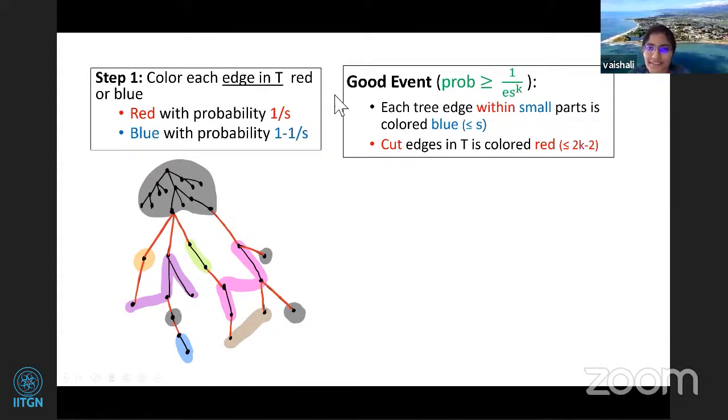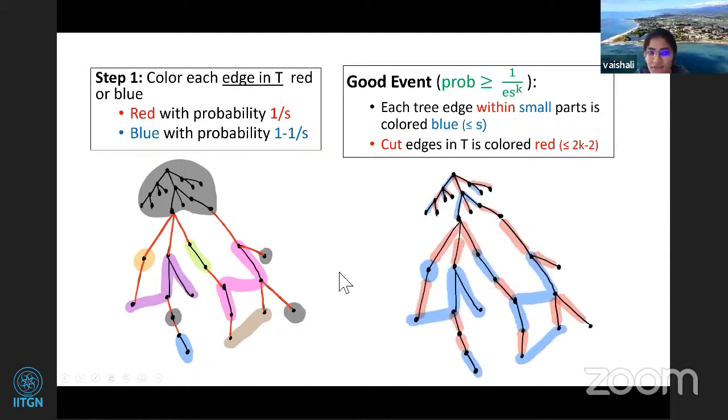So now let's see, each tree edge within these small components must be colored blue. I don't want the small components to break down further. So if you see this purple part, these two purple edges must be blue. If you see this pink part, the edges within the pink part must be blue. Now let's see how that coloring will look. This is how it will look. So all the red edges must be red, and all the edges within the small components must be blue.